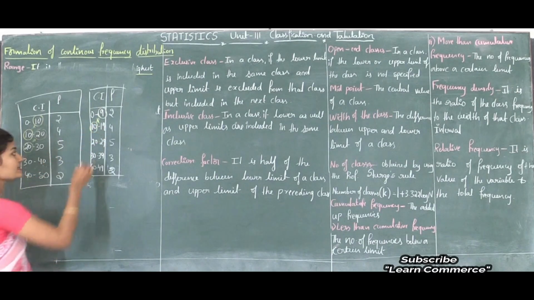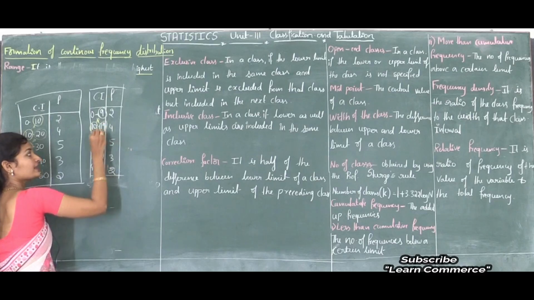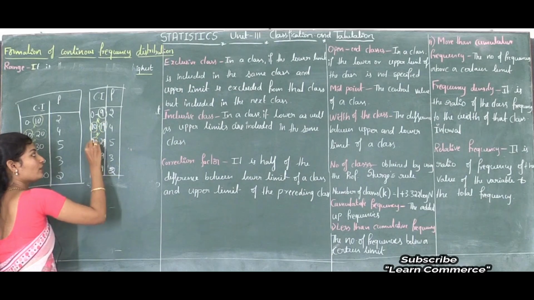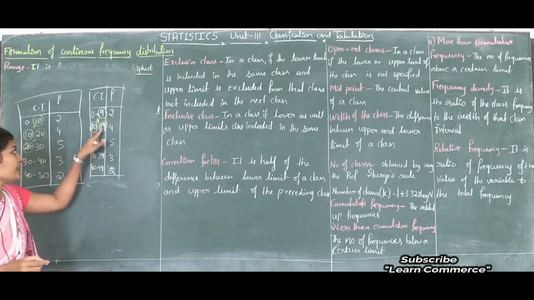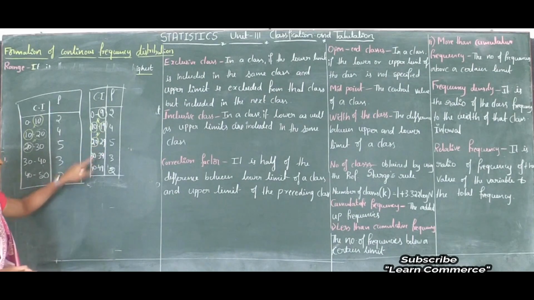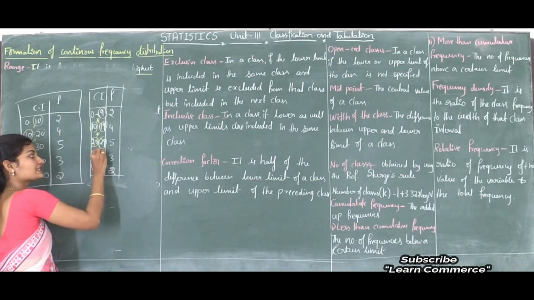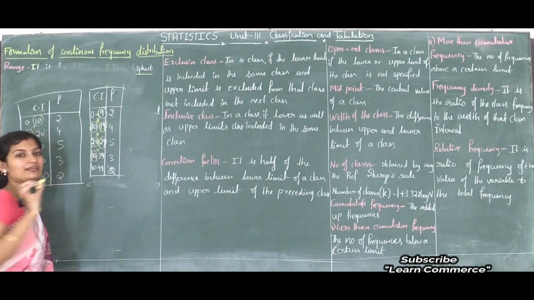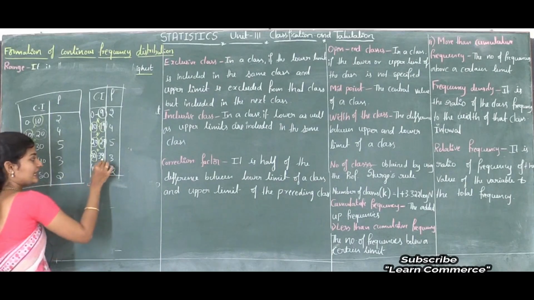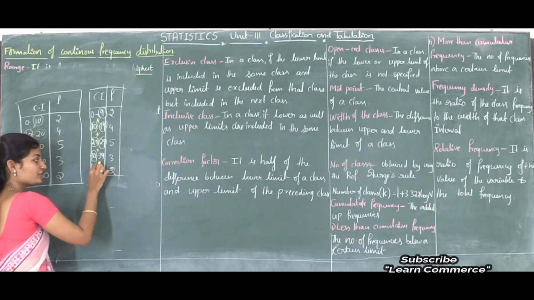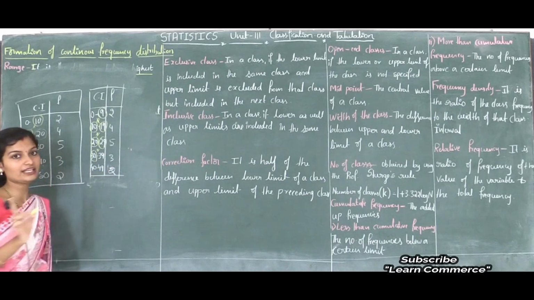Like that, here the upper class limit is not equal to the lower limit of the next class. Here 19 is not equal to 20, and here also 29 is not equal to the lower limit of the next class.